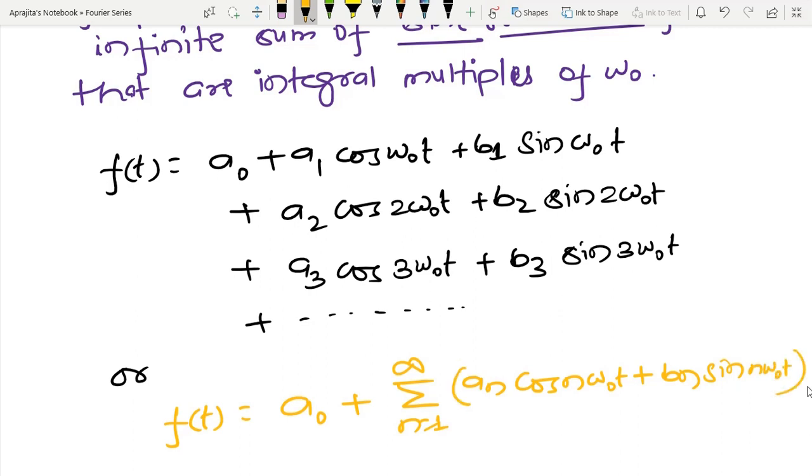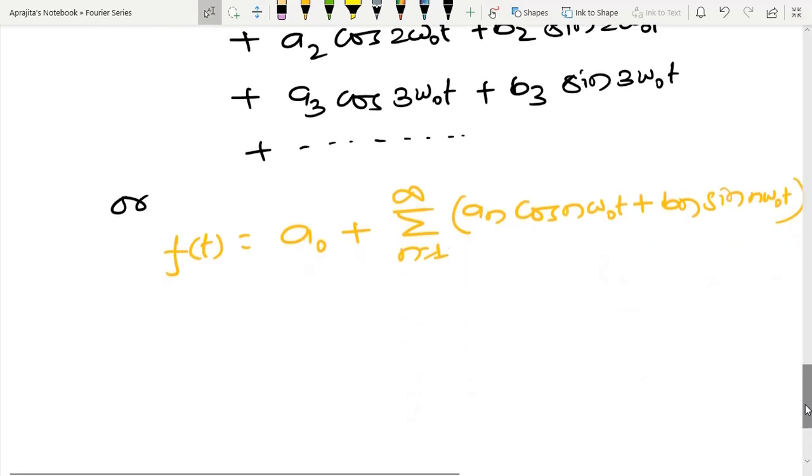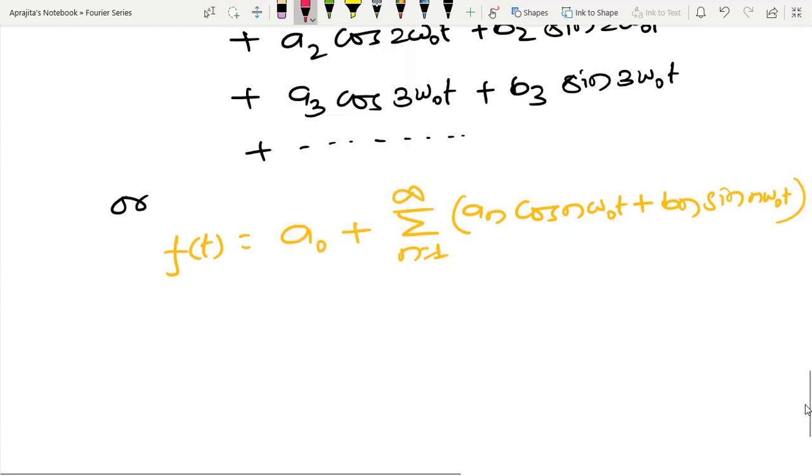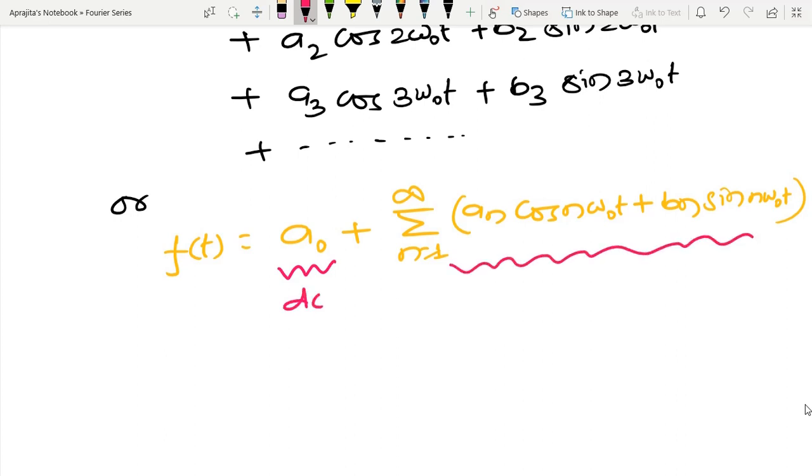So this is the series form representation of the above function, and from here you can see that this part a0, this constant part, we are interpreting as DC, and the remaining part that contains the sinusoids, I am calling AC, based on our definition of DC and AC.